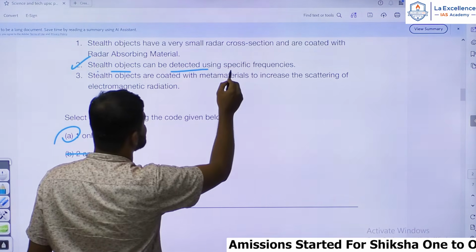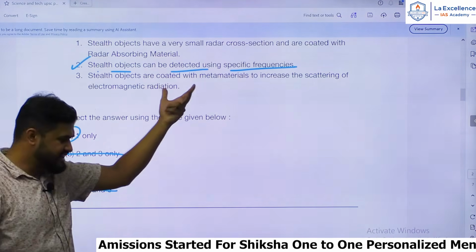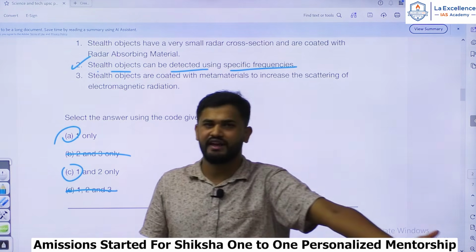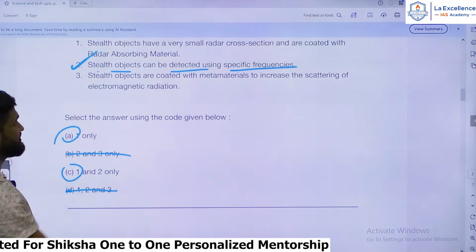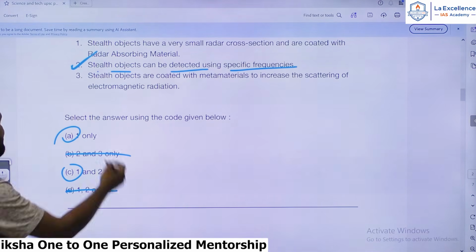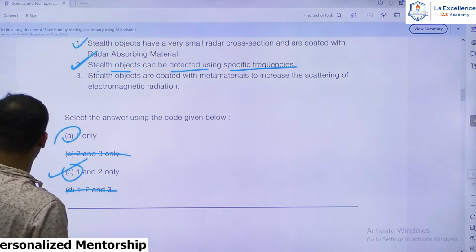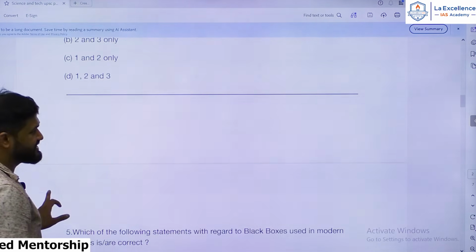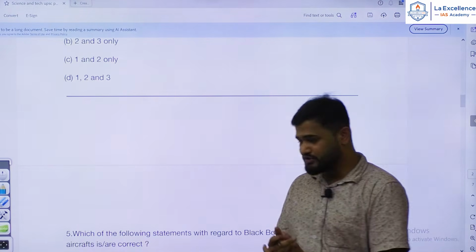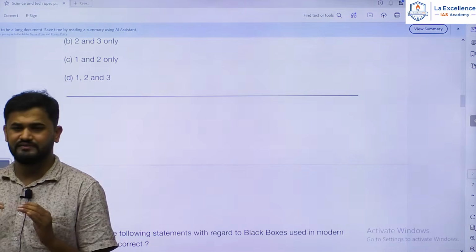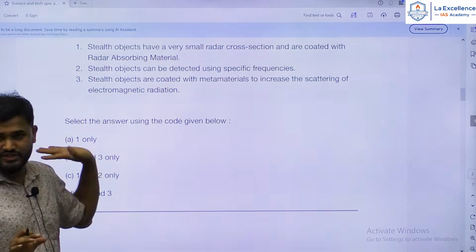Stealth objects can be detected using specific frequencies. Here also, with the understanding that impossibility of detection is not possible, you can understand that the second statement becomes right. Hence the answer should be 1 and 2, hence it should be C. Okay. So I'm telling you, this exam is more about how effectively you can think under pressure conditions. Even if you have minimum understanding of stealth technology, it is very much solvable.